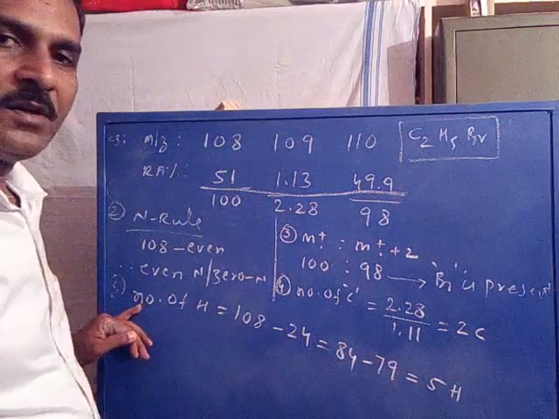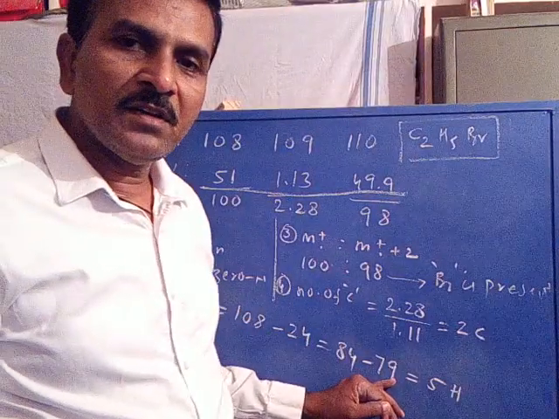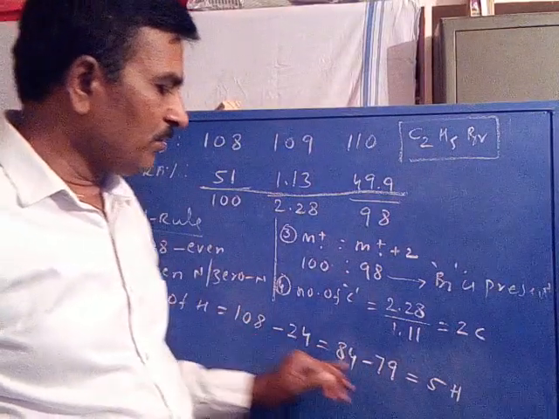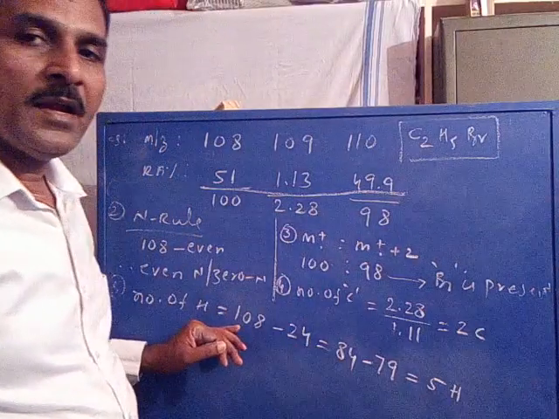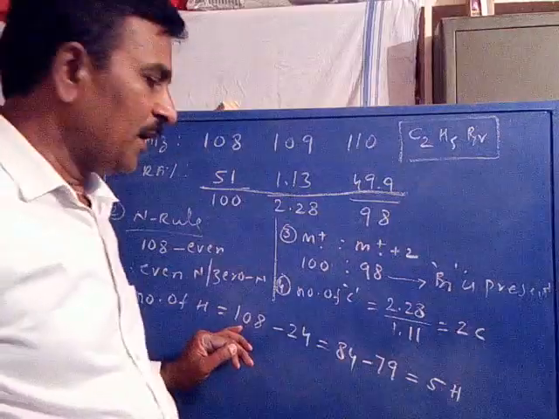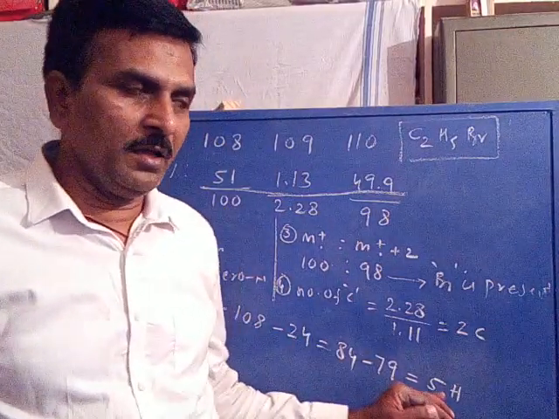Then the number of hydrogens is calculated by deleting the masses of 2 carbons, that is 24, and 1 bromine, that is 79, from 108. 108 is the m by z value of the molecular ion. So the leftover mass is only 5.